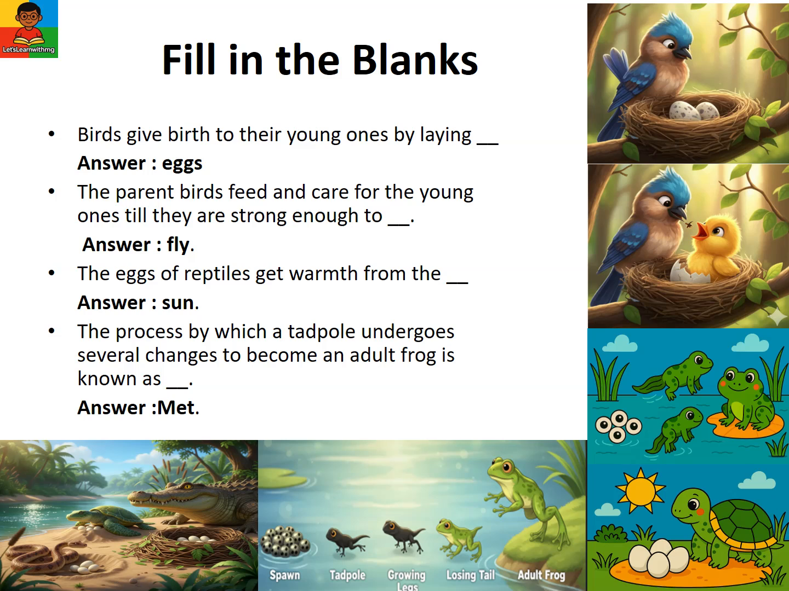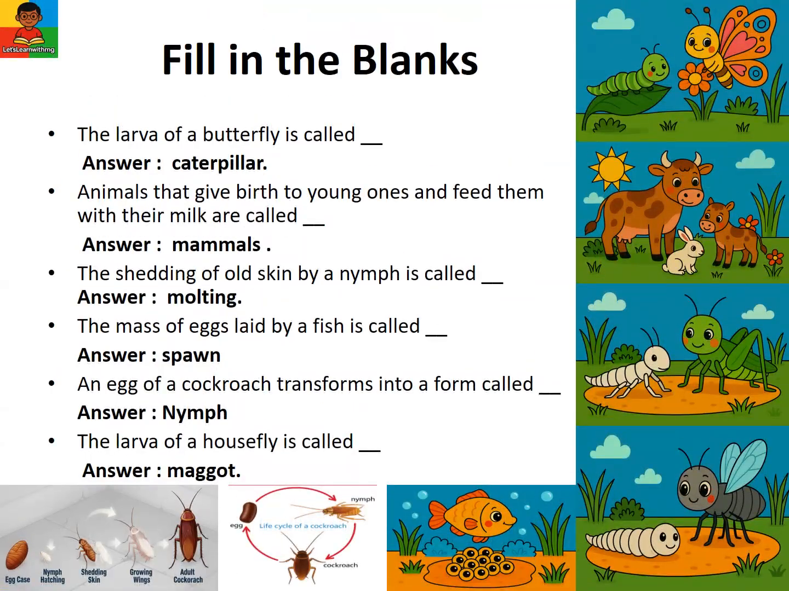Let's fill in the blanks. Birds give birth to their young ones by laying blank. Answer: eggs. The parent birds feed and care for the young ones till they are strong enough to blank. Answer: fly. The eggs of reptiles get warmth from the blank. Answer: sun. The process by which a tadpole undergoes several changes to become an adult frog is known as blank. Answer: metamorphosis.